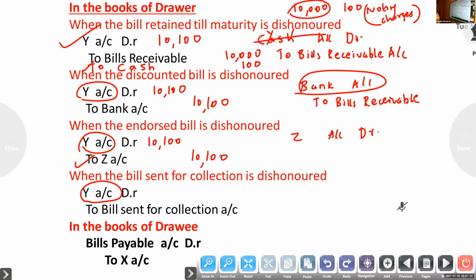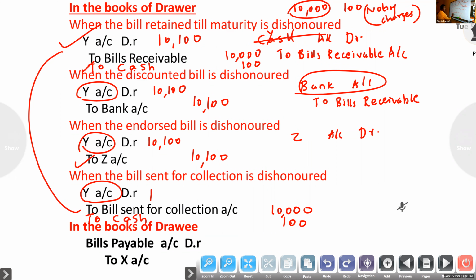Then, a bill sent for collection is dishonored. Here also, it is a bill sent for collection, so for collecting the amount we are giving it to the bank. In this case, you have to write noting charge to cash. So Y accounted to bill sent for collection. If the noting charge is not there, then only bill sent for collection.